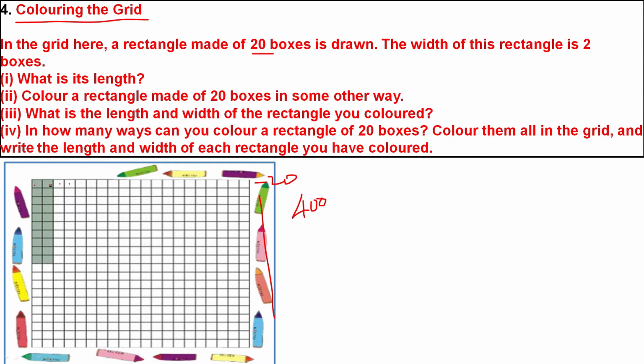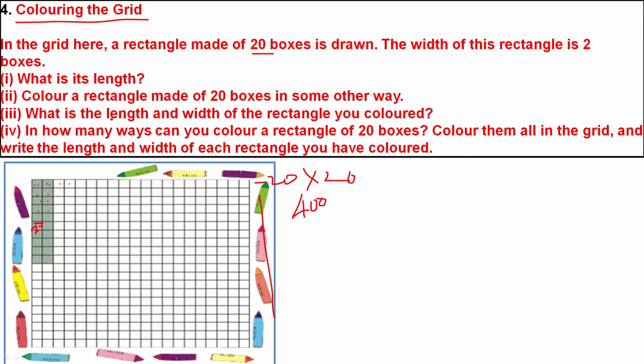We will count 1, 2, 3, up to 20. 20 into 20 boxes are there. So 400 boxes are there. She made a rectangle. Rectangle with how many boxes? 20. 20 boxes are there. So 20 small boxes, she made a rectangle.